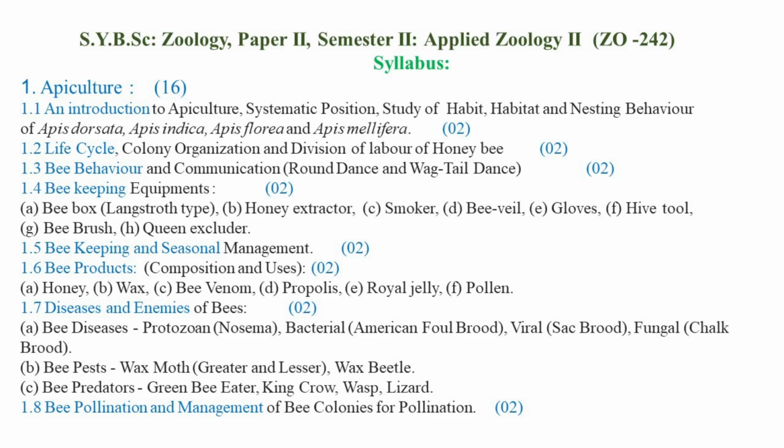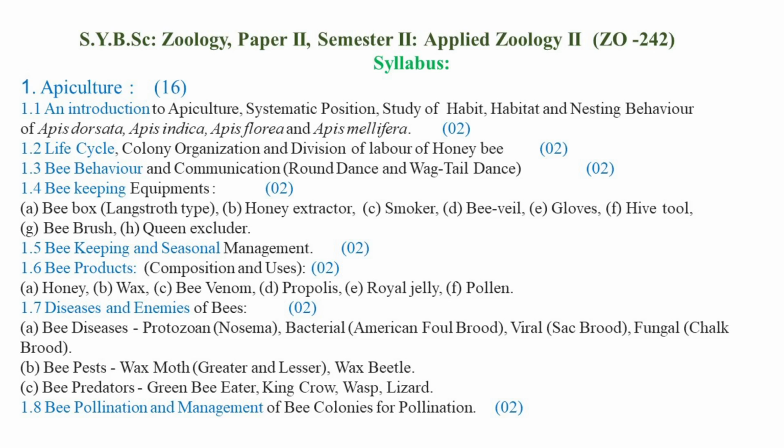Then the smoker, which is also very important for the temporary dispersal of the bees from the colonies. Then bee veil and gloves are the beekeeping equipment useful for the beekeeper so as to get protected from the bee stings.